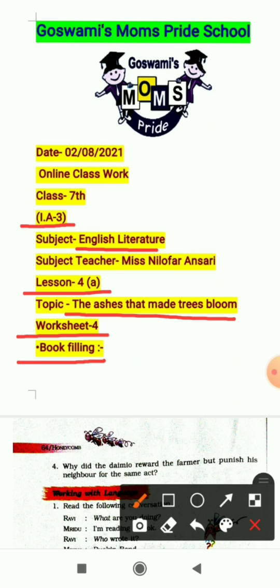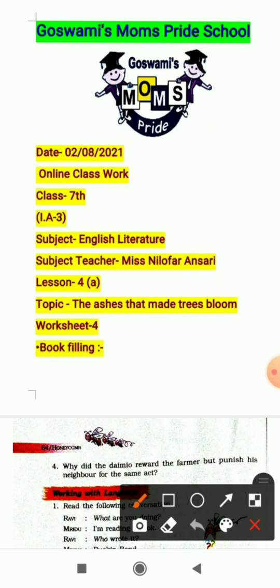So like always, before starting the work you all have to mention today's date in your copies, that is 2 August 2021. With this you have to mention online classwork in your copies, and you don't have to mention anything else in your books because you have to do the book filling in your books only. So for the book filling, first of all open your books and open page number 64.